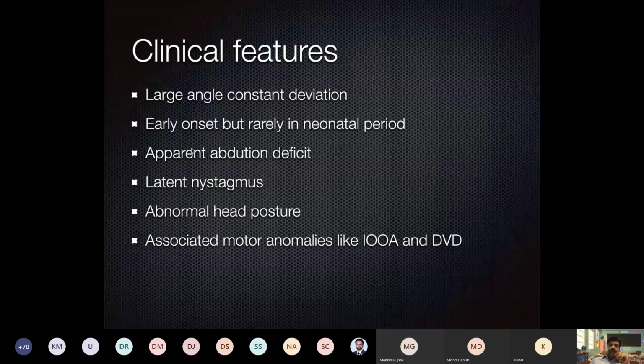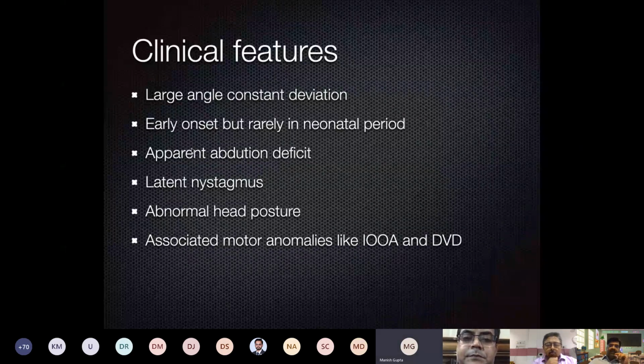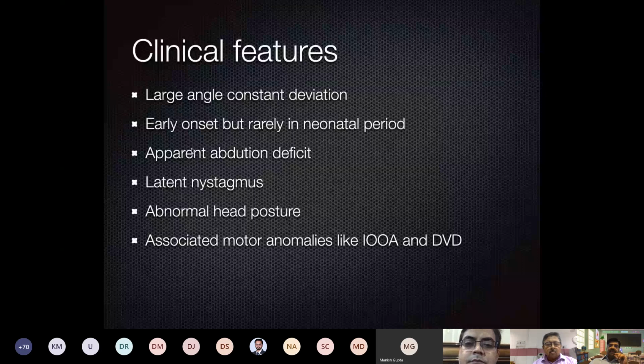If there is esotropia, the right eye is fixing towards the left side, the left eye is fixing towards the right side, and that gives a false impression that there is abduction deficit. When we cover one of the eyes of the child, you will see the movement has reappeared. So that is more due to cross fixation than actual abduction deficit.